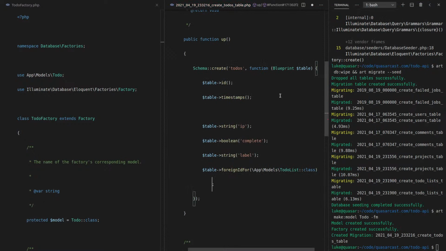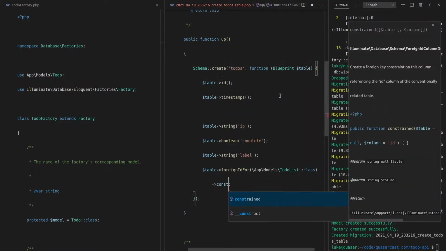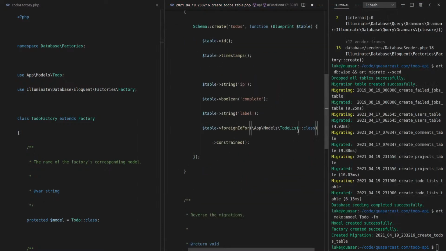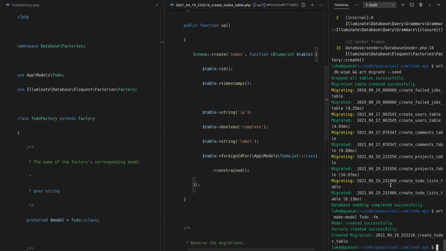And this is actually going to be constrained, so we want to enforce this constraint. Cool. I think that's it. So we've got the name of the to-do, whether or not it's complete. Complete or completed? Finish, complete, completed. Yeah, no, I think that's fine. And then it has to belong to a list.